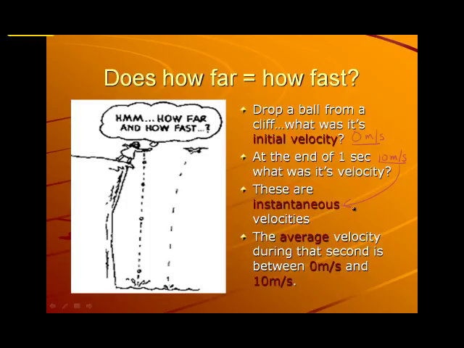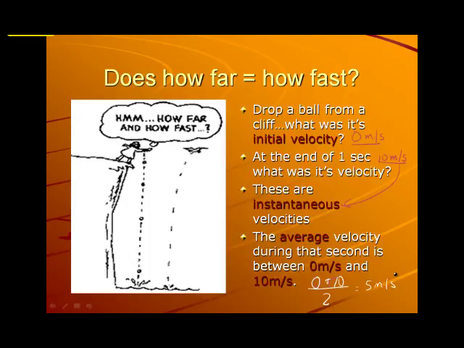So what we're going to do is we have 2 points. We're looking at the instant that we let go and 1 second later. And what we're going to do is take the average velocity during that second. So we're going to look between 0 meters per second and 10 meters per second. We add them together, 0 plus 10, and divide that by 2. Well, 0 plus 10 is 10, divide that by 2, and that is 5 meters per second. Okay, 5 meters every second. The average velocity for that first second of free fall is 5 meters per second.